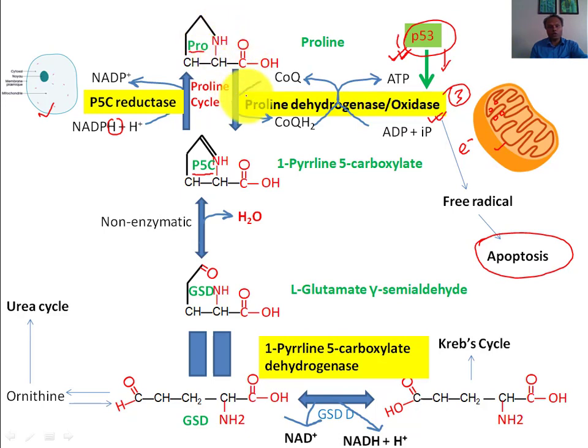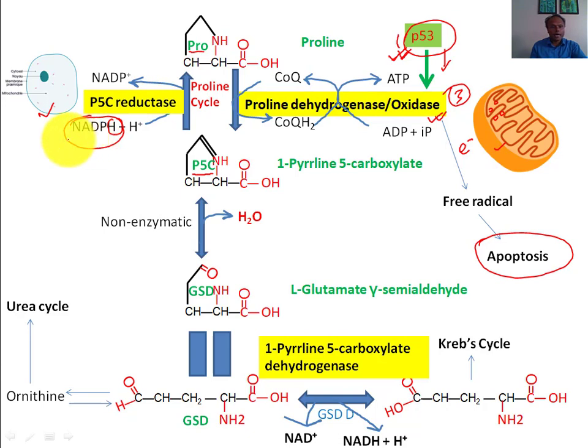From this proline, electrons will be extracted, and after extraction of the electrons from this proline, the proline will become P5C, pyrroline 5 carboxylate. Now pyrroline 5 carboxylate will come into the cytosol, and in the cytosol it will be reduced back to proline by utilizing NADPH, and NADPH will convert into NADP plus.